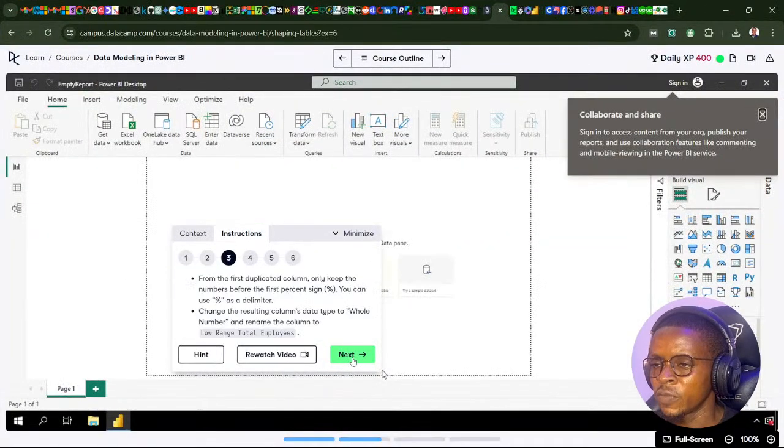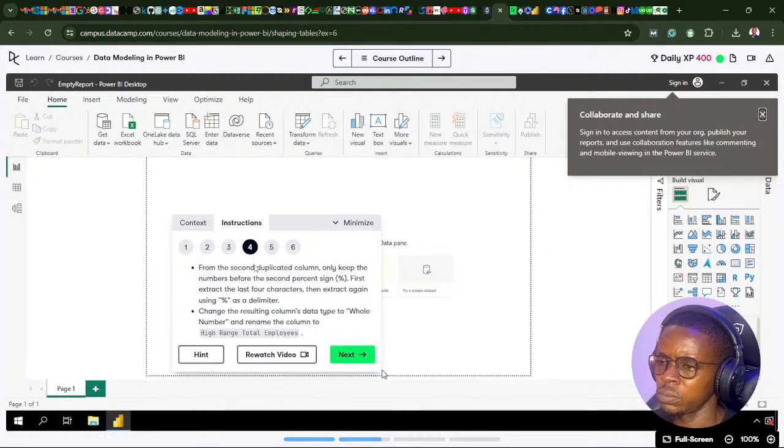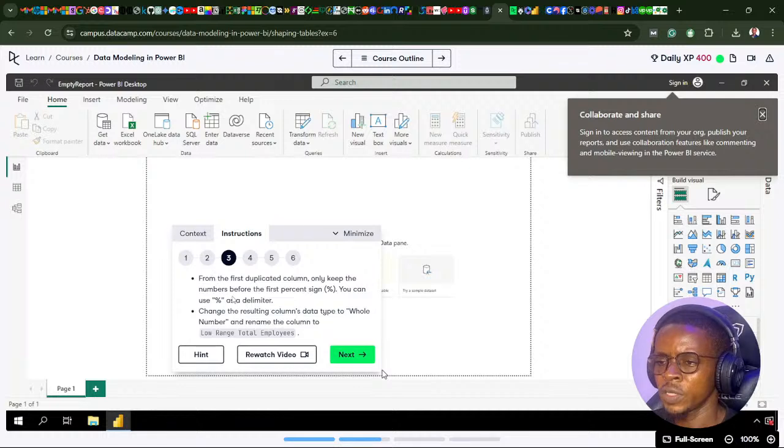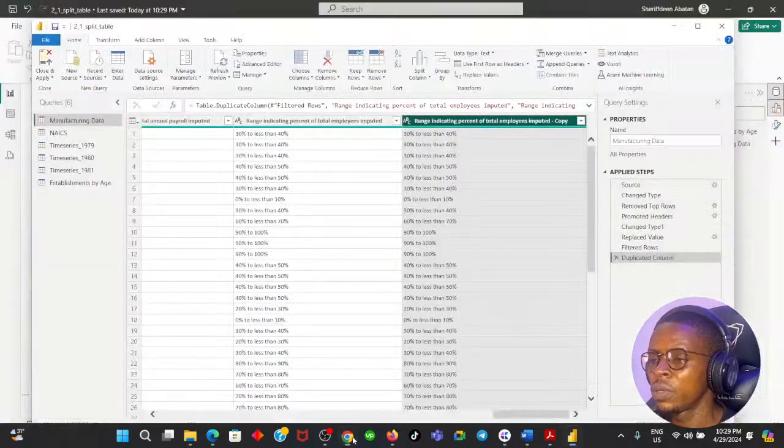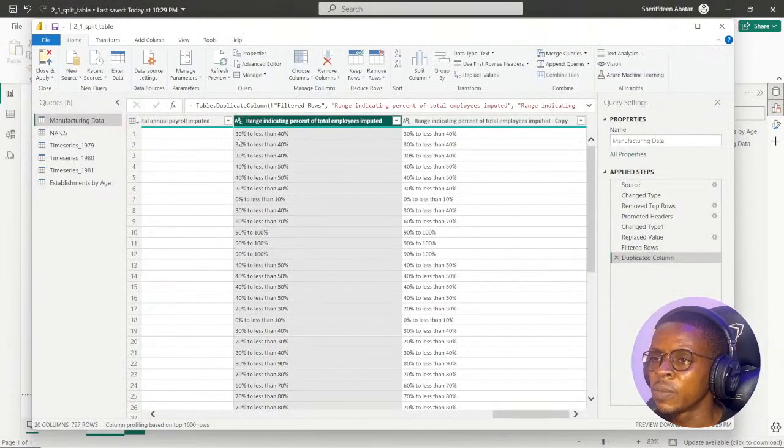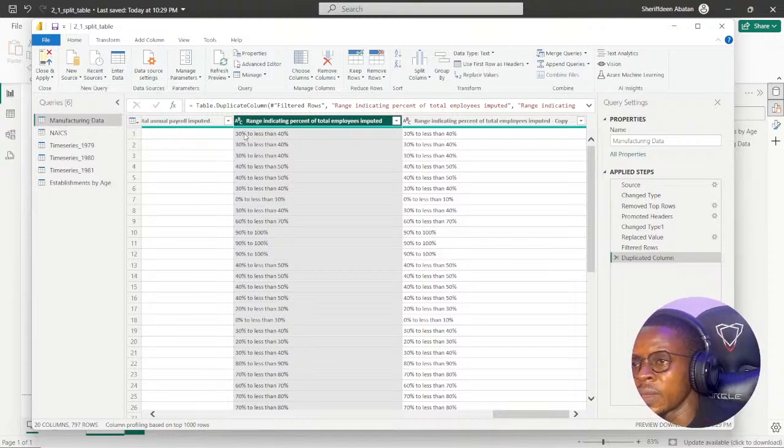So the next one says, from the first duplicated column, only keep the numbers before the first percentage sign. From the first duplicated column, okay, the first one, only keep the numbers before the first percent sign. I want to keep the numbers before the first percent sign. The numbers before it.